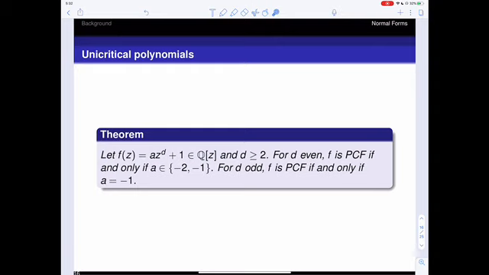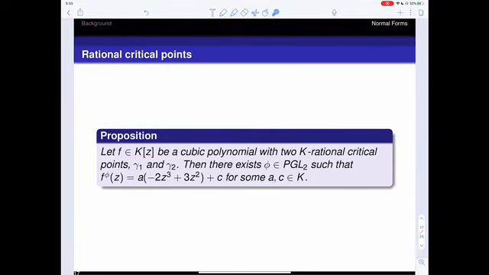And if we are working with odd degree, then a polynomial is PCF if and only if A is equal to -1. So this fully describes all PCF polynomials with one critical point when we're working over the rational numbers. So what if we have two critical points? Let's consider the case where these critical points are rational.